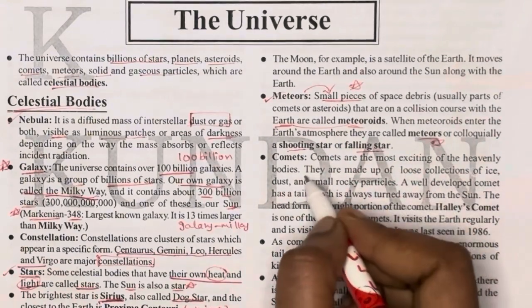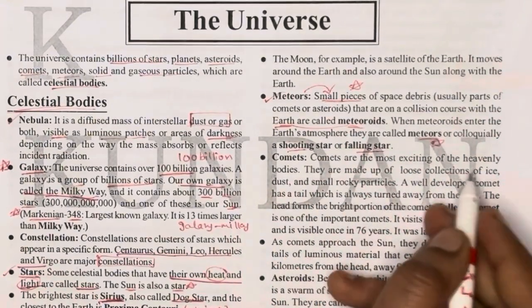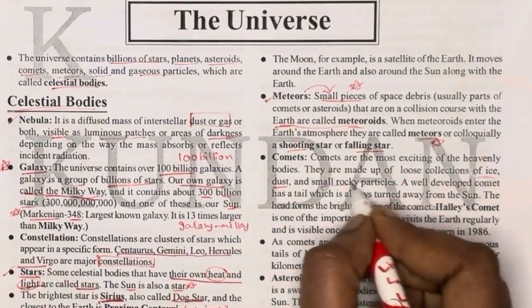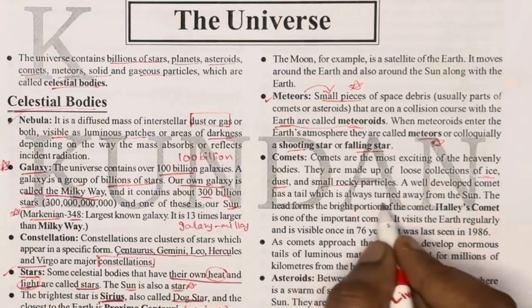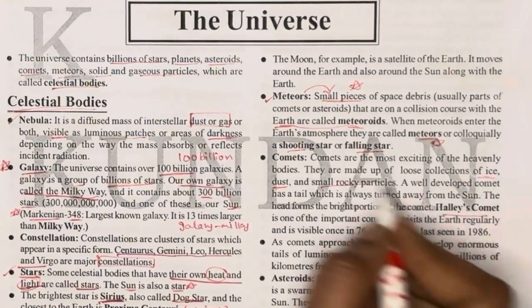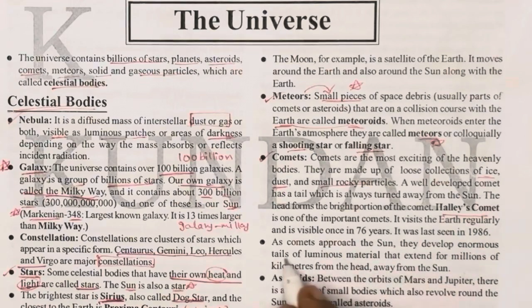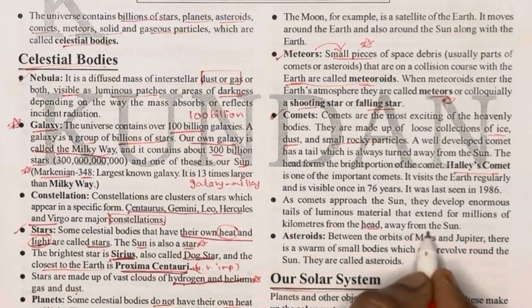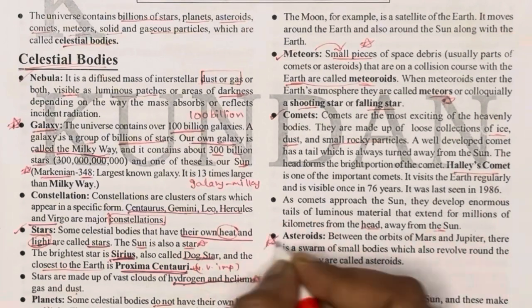Comets are the most exciting of the heavenly bodies, made up of a loose collection of ice, dust, and small rocky particles. When near the sun, the bright portion of the comet is visible; an example is Halley's comet. They develop enormous tails of luminous material that extend for millions of kilometers from the head, away from the sun.